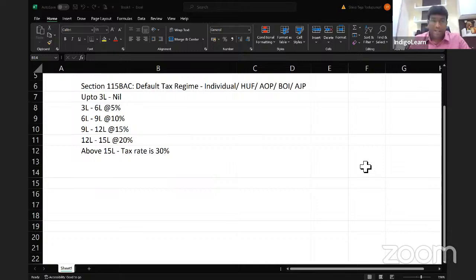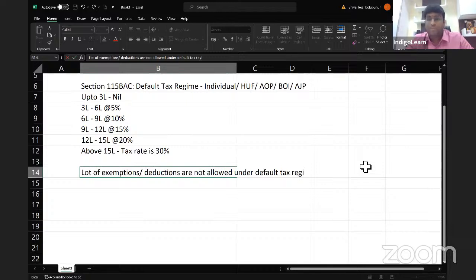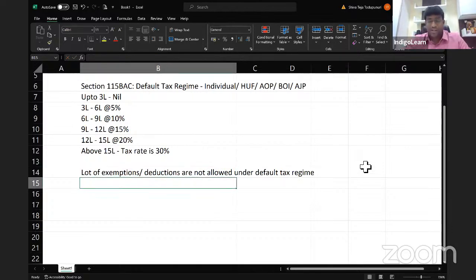And here, let me tell you one interesting point. A lot of exemptions or deductions are not allowed under the default tax regime. So if a person is paying tax under the default tax regime, he will not be allowed to take a lot of exemptions and deductions. What he can't take, we'll talk about in detail. Clear, friends? Next.